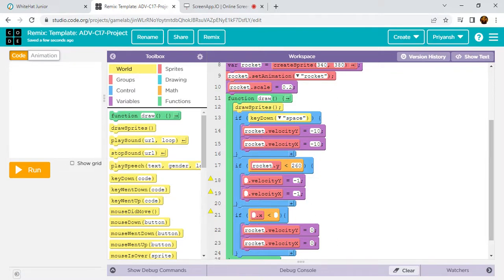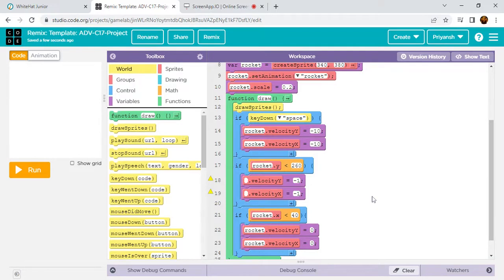After that the x should also be rocket, and it should be greater than 40, and this should be 0 and 0. And here I forgot to type, I have to type rocket only.